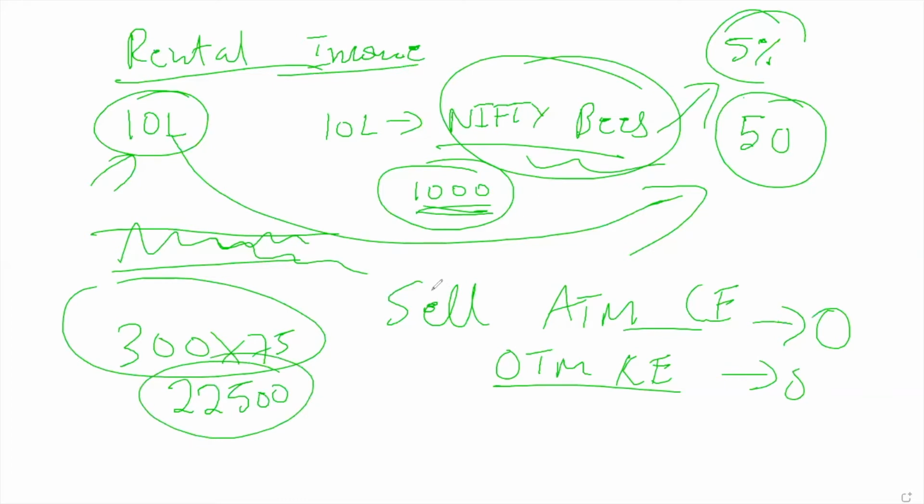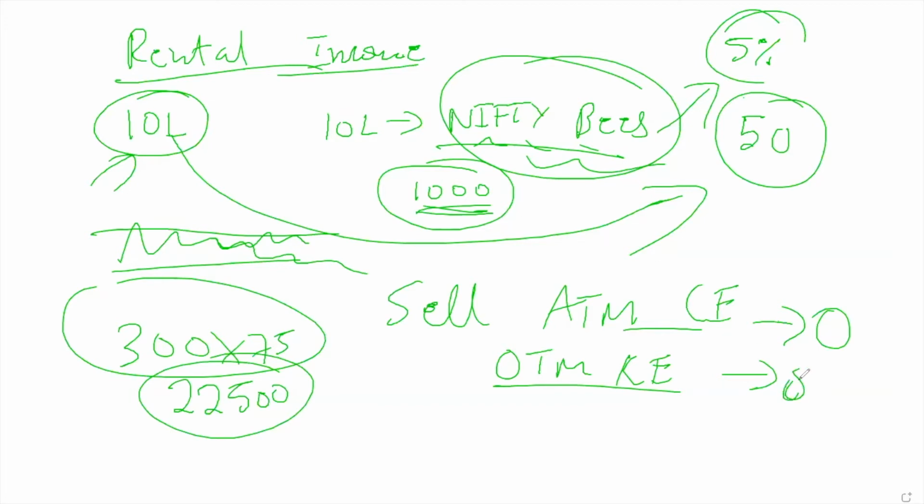So what I am telling, sir, is that if Bank Nifty Bees or Nifty Bees goes up, you are making money. You can encash that money and use it for your personal use. Let's say it is not going up. This month the market is staying flat or going to crash. In this case, to generate income, sell an at the money call or OTM call, so that the premium will anyhow become zero.